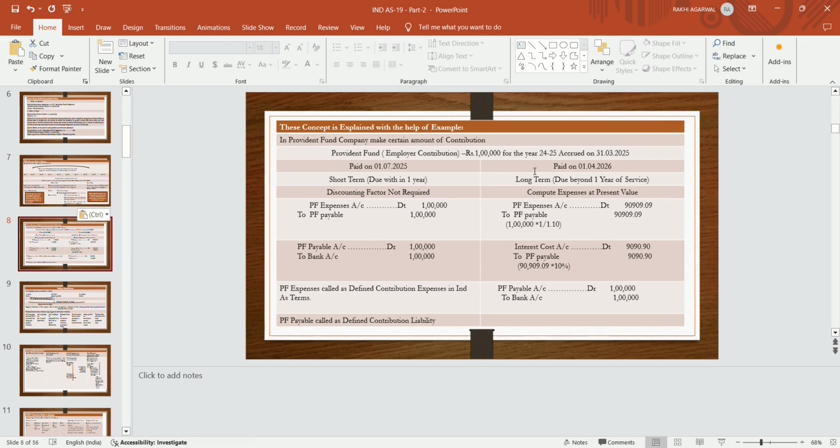So in the provident fund, the company makes a certain amount of contribution. The entity makes the contribution to the provident fund.